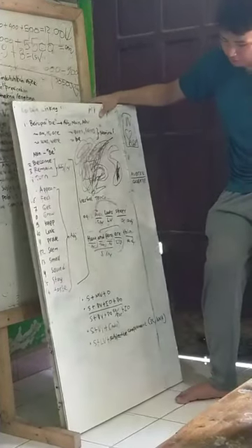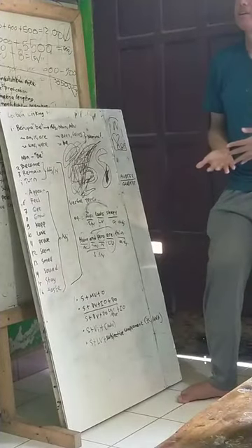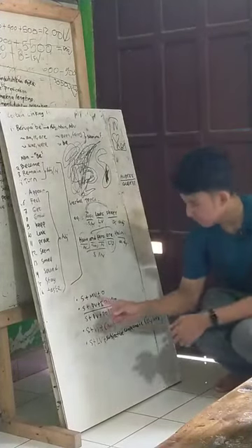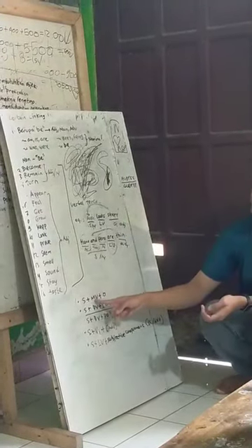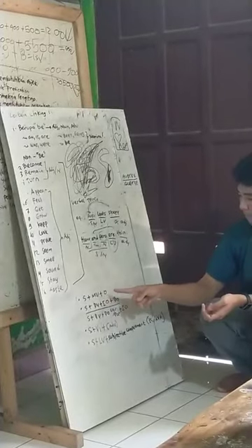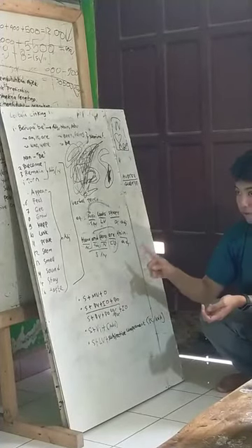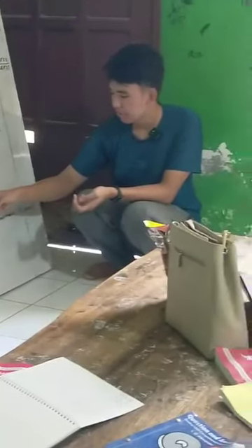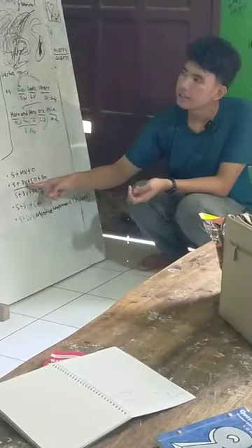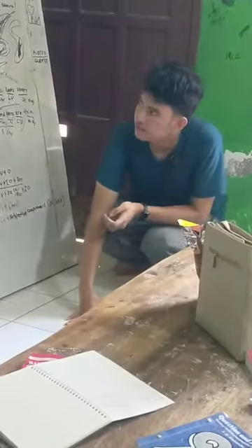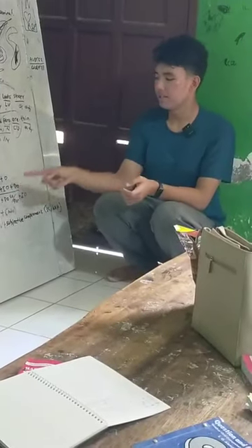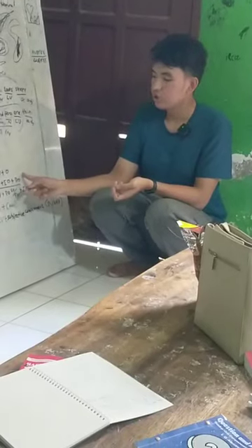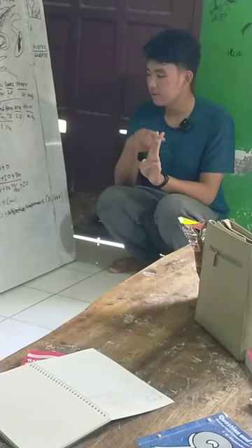The conclusion of all my explanation before is in here. First is subject plus monotransitive verb plus object, because this is a transitive verb, of course it needs an object. And for the second one, subject plus ditransitive verb plus indirect object plus direct object, because this transitive verb needs both.